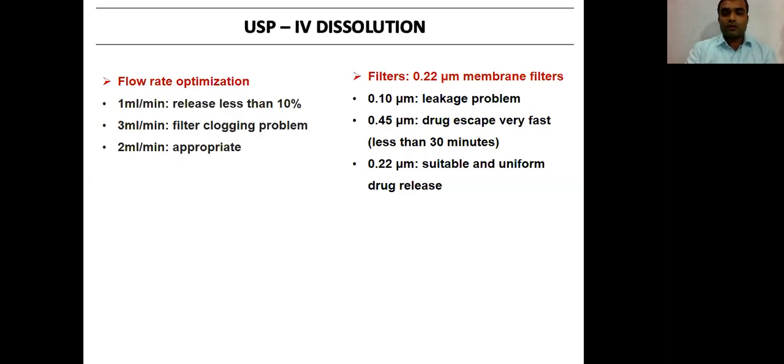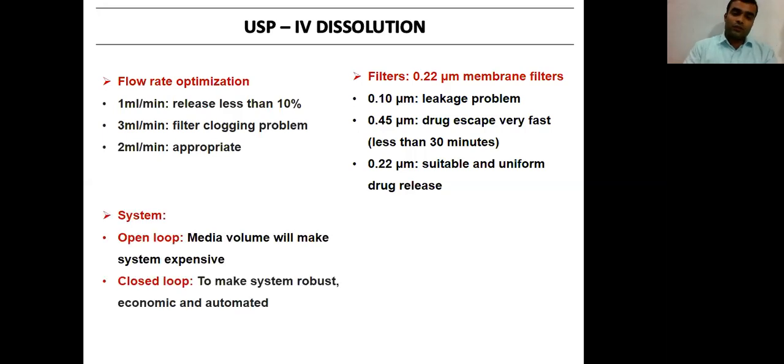So we selected the 0.22 micron filter, which is giving uniform and suitable results. And again, we wanted to develop an industrially feasible, economic method. So we chose the closed loop system, which is responsible for using low media volume.